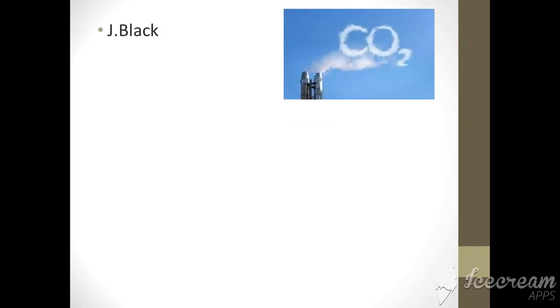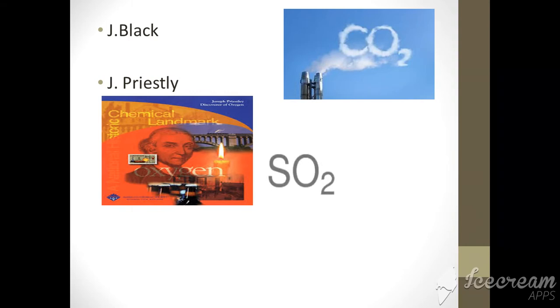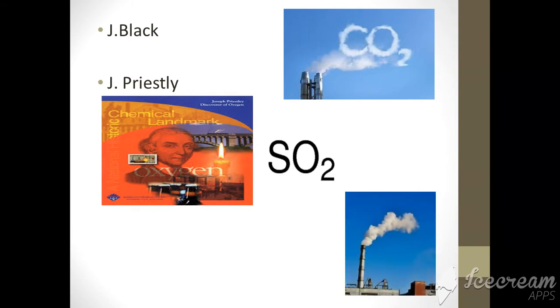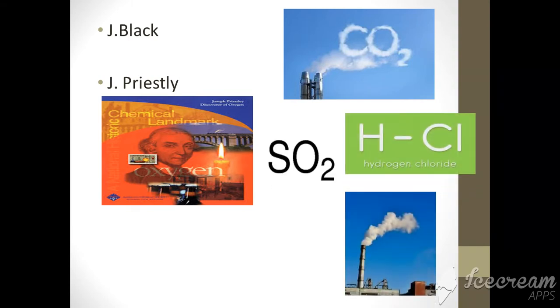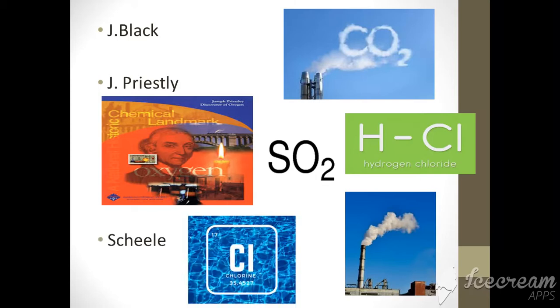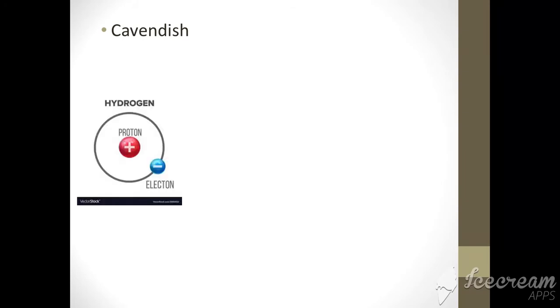J. Black. He made a study of carbon dioxide. J. Priestley. He discovered oxygen, sulfur dioxide, and hydrogen chloride gas. Scheele. He discovered chlorine gas. Cavendish. He discovered hydrogen.